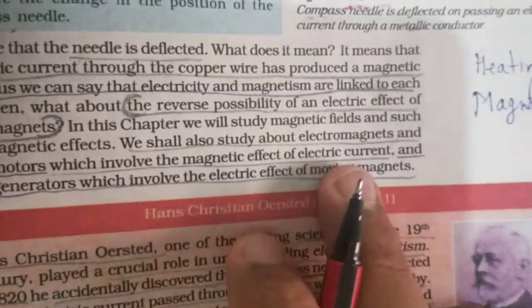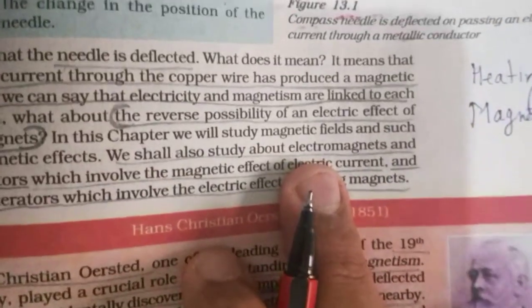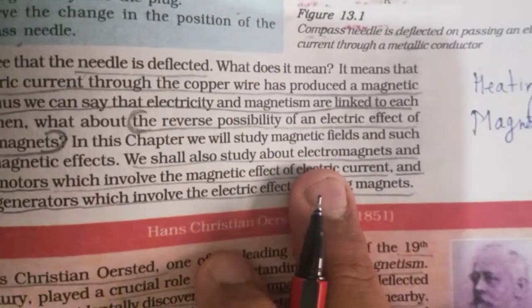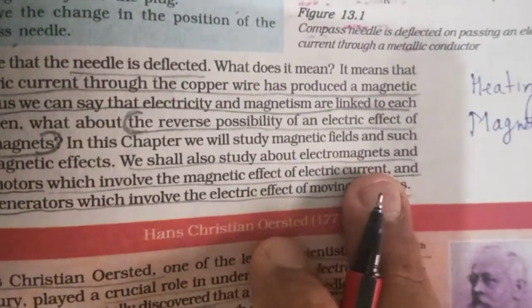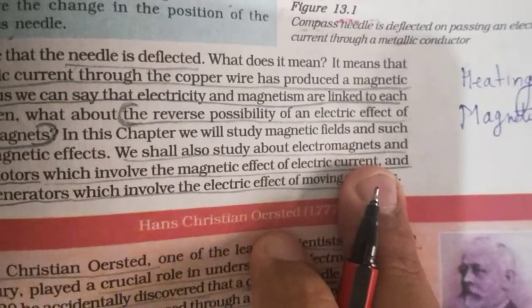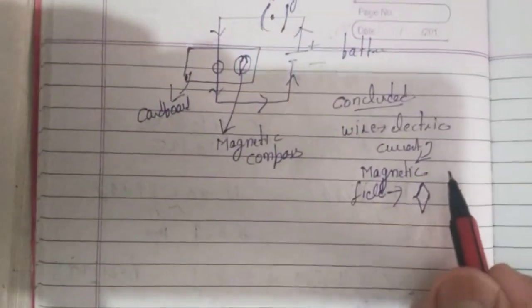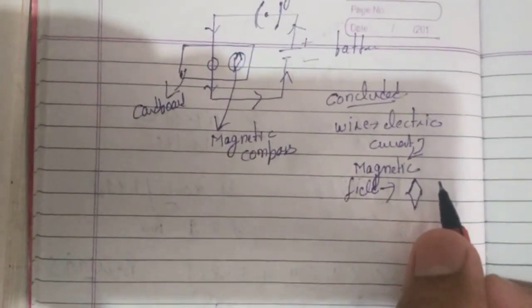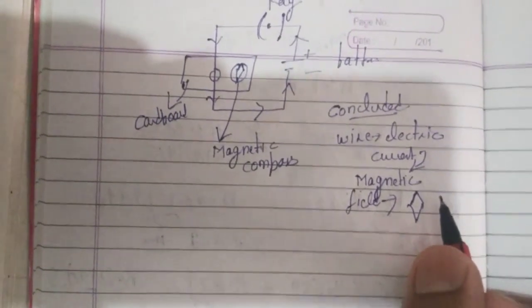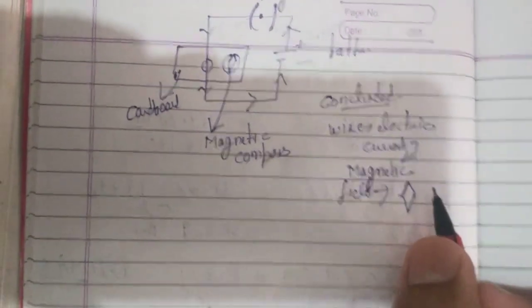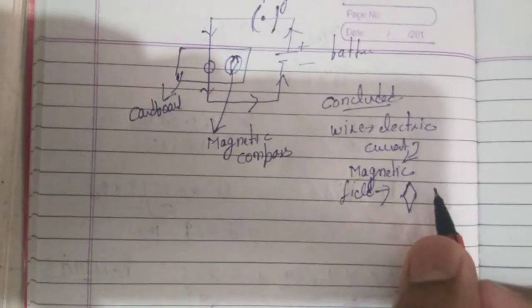This concept comes in the category of electromagnets. Electricity is included in this concept, and magnetism is also included. But here we are dealing with the magnetism concept only. So a magnetic field will get generated around the wire in which current is running, due to which we are getting a deflection in the needle of the magnetic compass. So this is the concept.